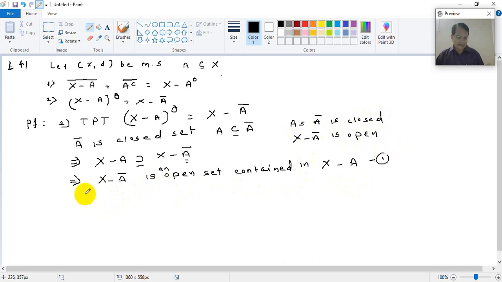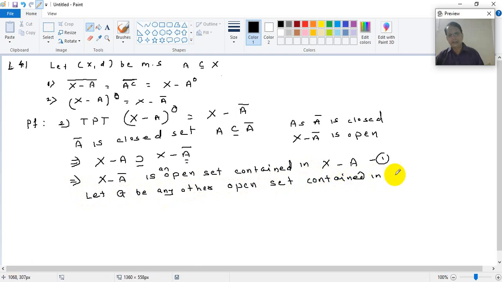Now what we will say: let G be any other open set contained in X minus A. Right? What does that imply?